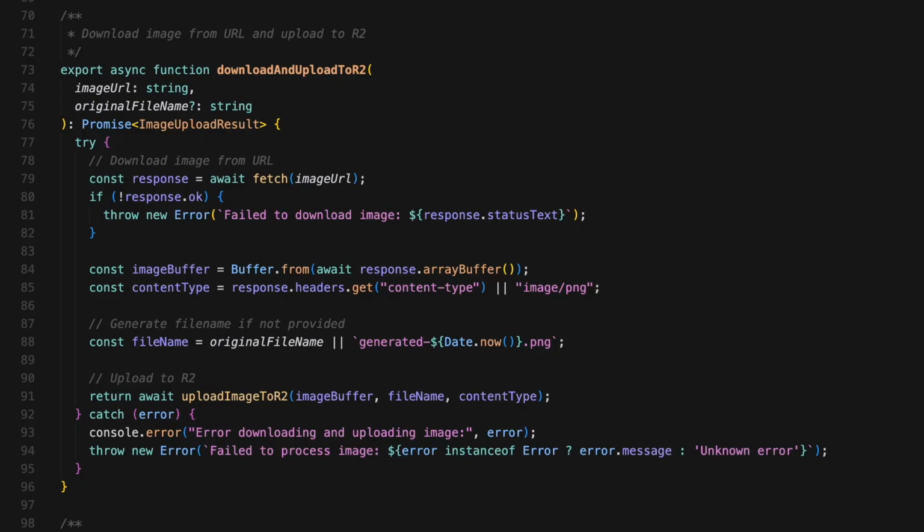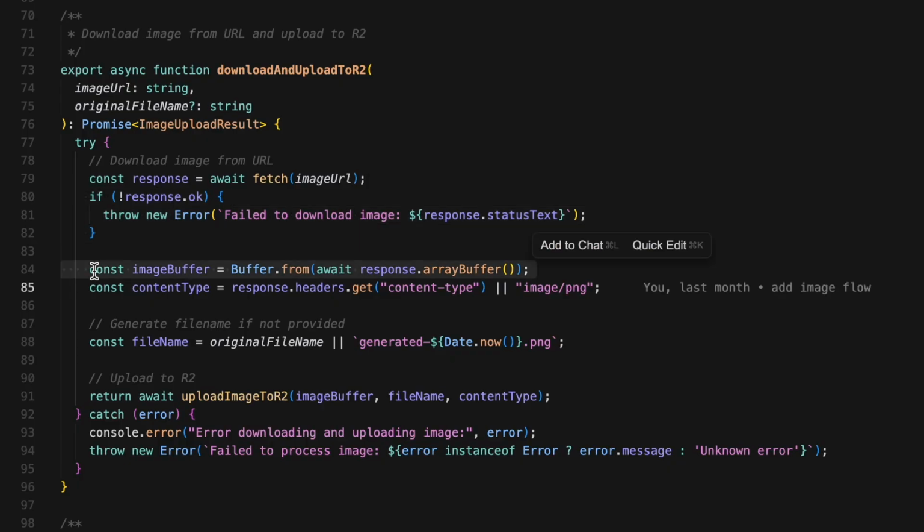Right, so after DALL-E generates the image, we have a temporary URL that expires in about an hour. So we need to grab that image fast. And here's the function that does it: downloadAndUploadToR2 in the lib folder in a file called cloudflare.ts. Okay, so it takes two arguments, imageUrl, that temporary DALL-E URL, and originalFileName. First thing it does, download the image. Simple fetch request. If it fails, we throw an error with the status text. Then we convert the response to a buffer.